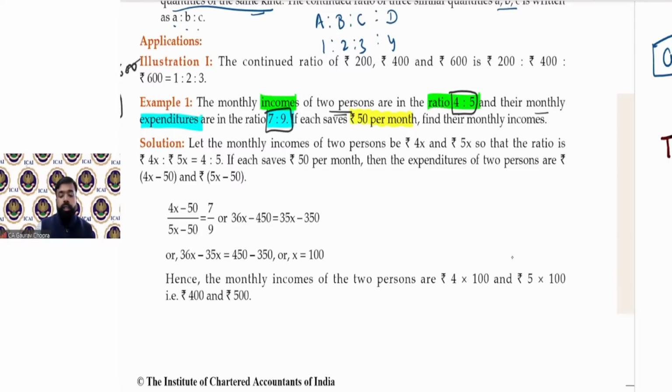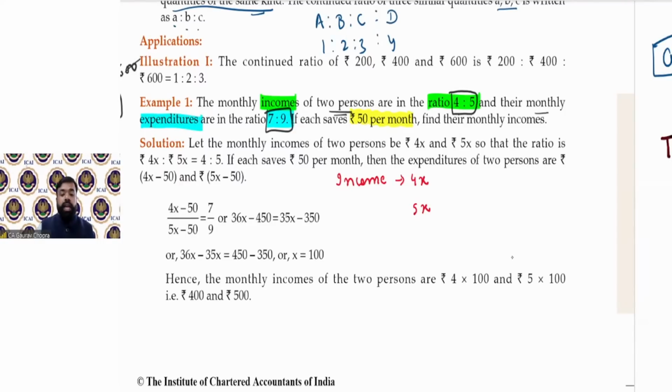So here the ratio is 4:5. So let us take the income of the person be 4x and 5x. Let us take the income of the person as 4x and 5x. These are the income.